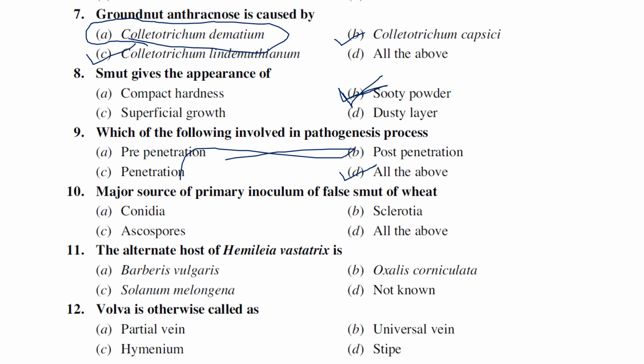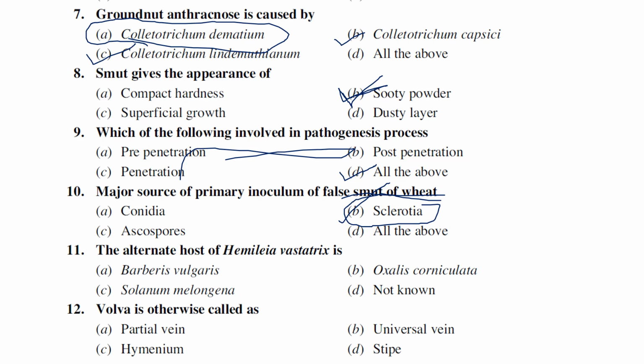Major sources of primary inoculum of false smut of wheat. For false smut, sclerotia is the major primary inoculum, where the smut produces smut spores, right, and also produces sclerotia. That hard compact resting mass is known as sclerotia. So sclerotia serves as a primary inoculum for false smut.